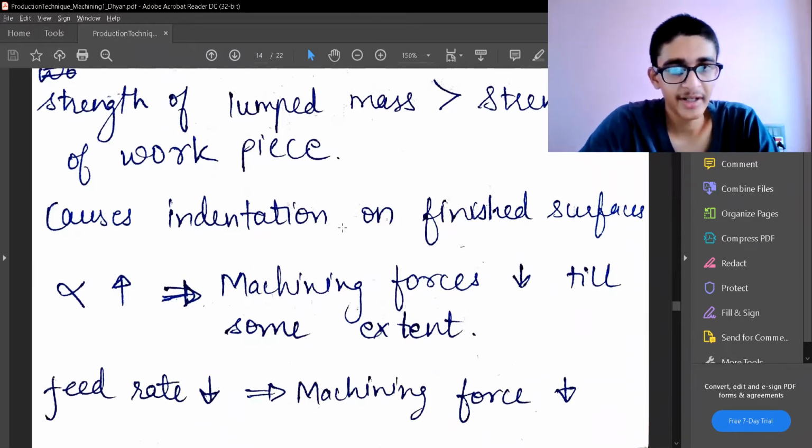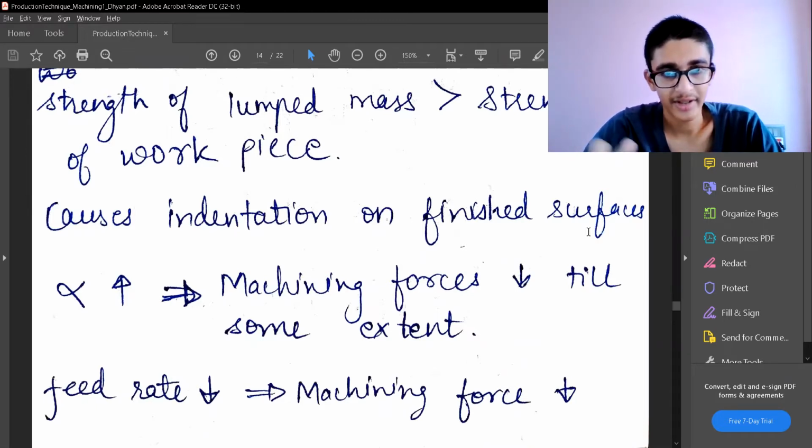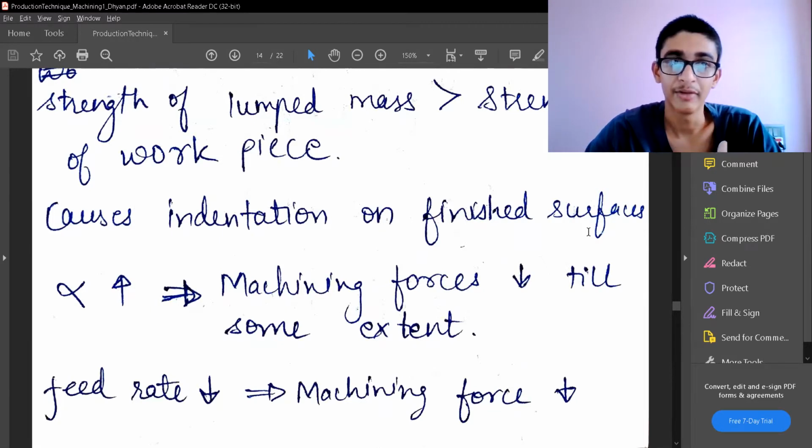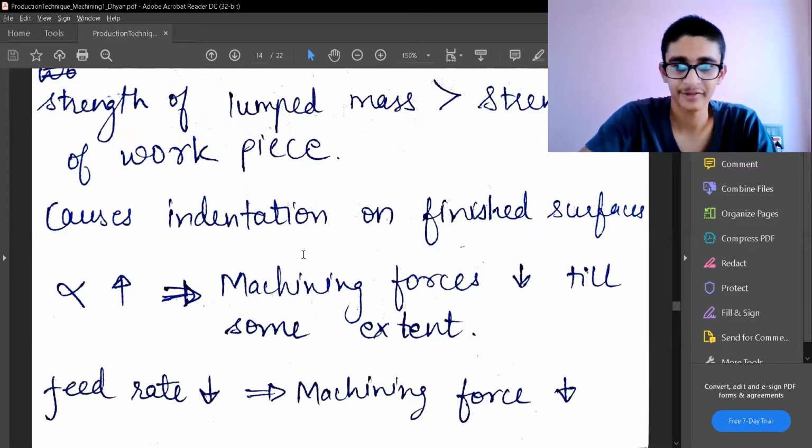Now it can cause indentation on the finished surface, because the lump mass is on the rake surface of the tool. So that rake surface of the tool can again have some friction with the work surface, and that work surface may have some indentation, and that indentation is the same as having a decreased surface finish.